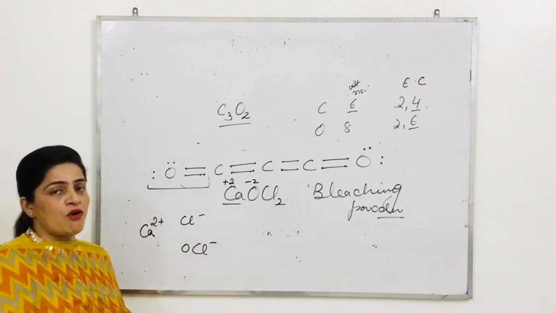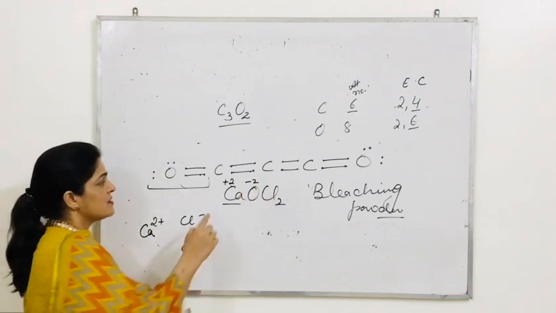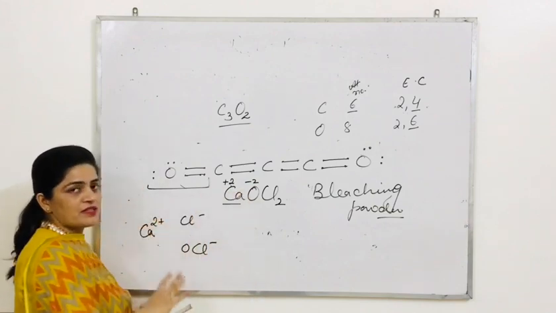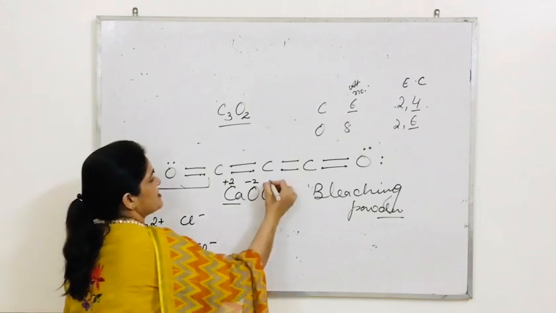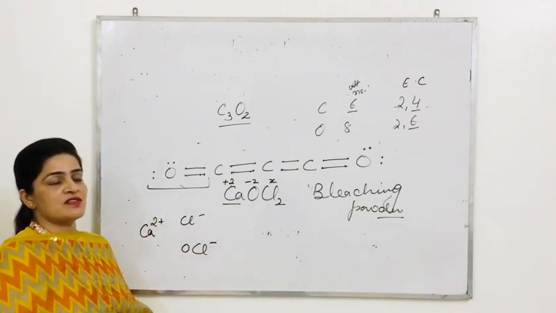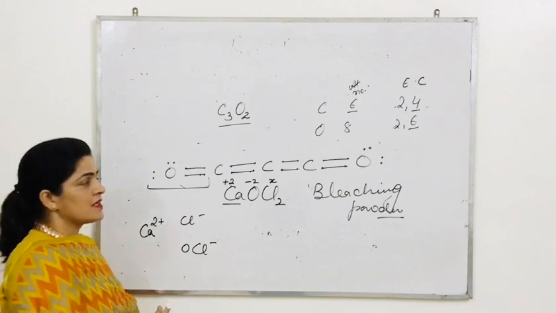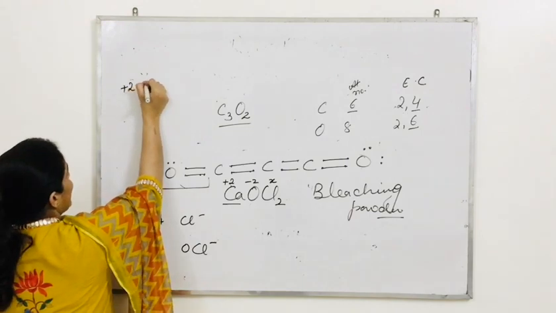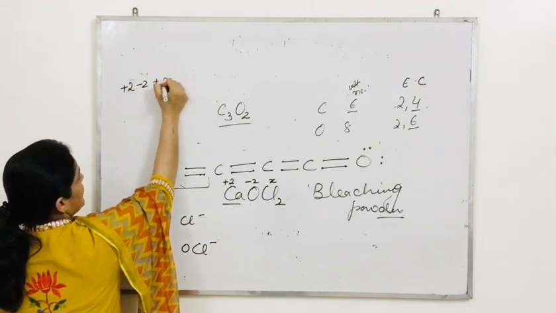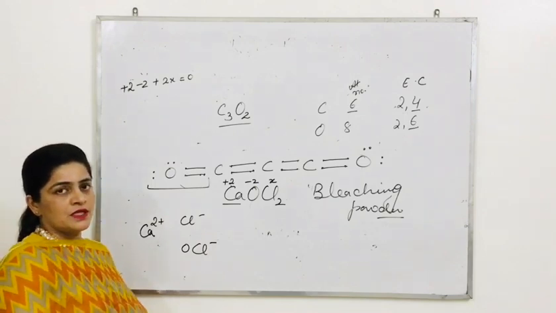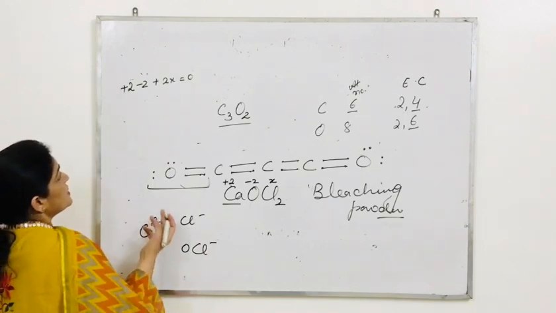This calcium we know is all the time +2. This oxygen we know is -2. And if I write x and try to calculate the oxidation state of this chlorine, then I start with +2 -2 plus 2x is equal to 0. Okay, in this way you can easily check.